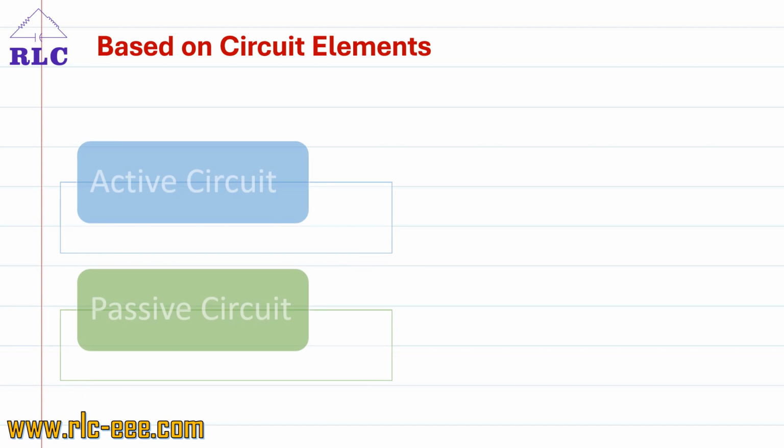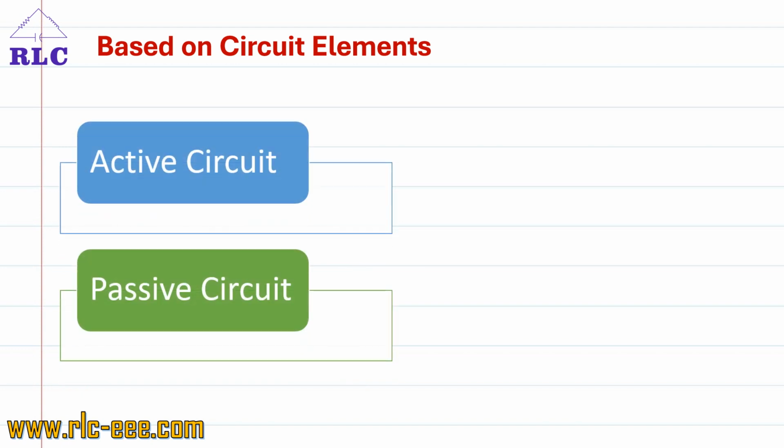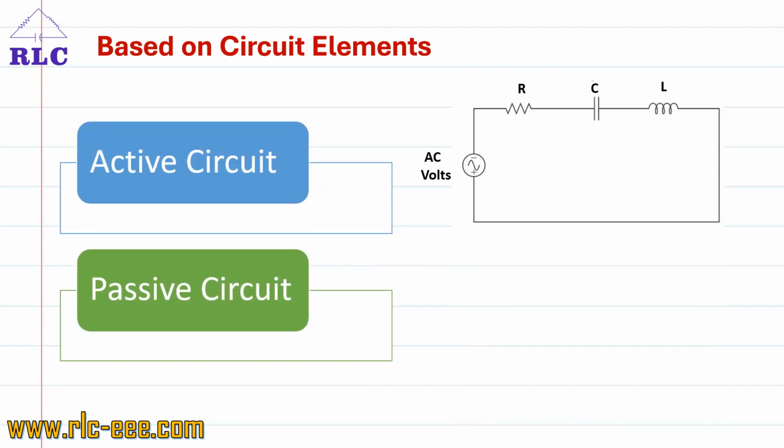Next is based on the circuit elements, that is active circuit and passive circuit. Active circuit: a circuit which contains one or more EMF sources or current sources is known as an active circuit. For example, in this circuit there is only one AC source. Such a circuit is called an active circuit.